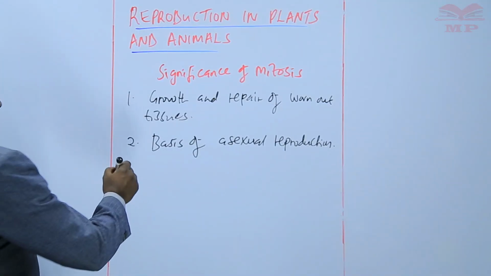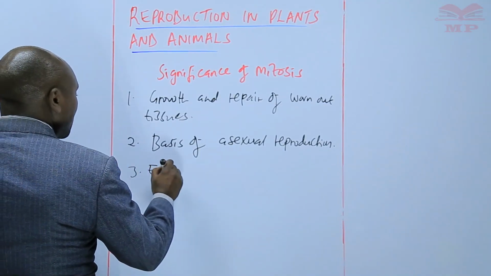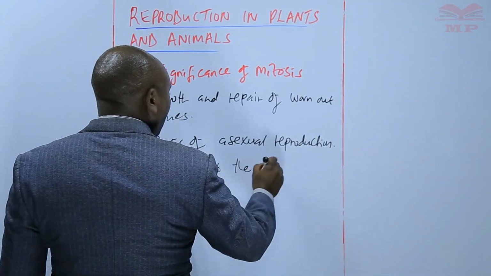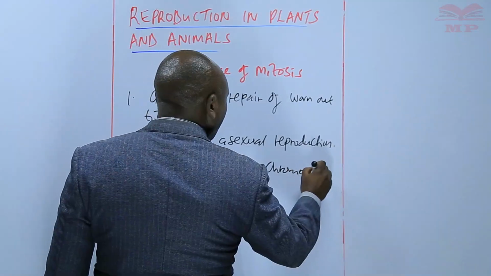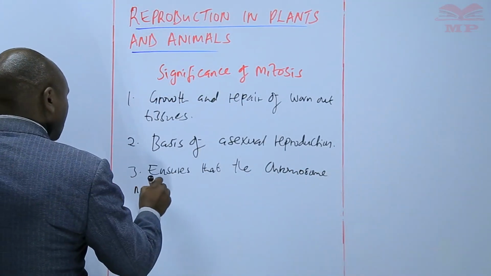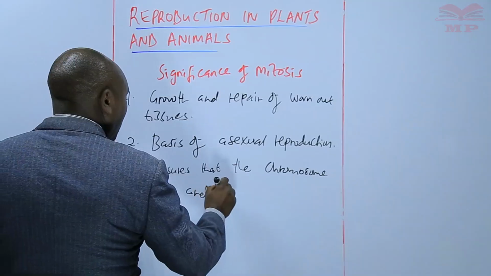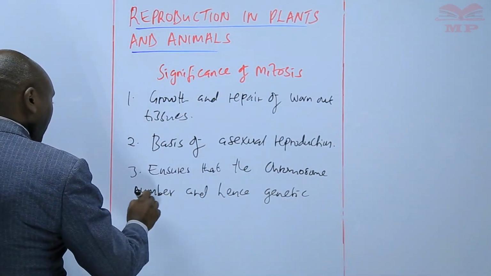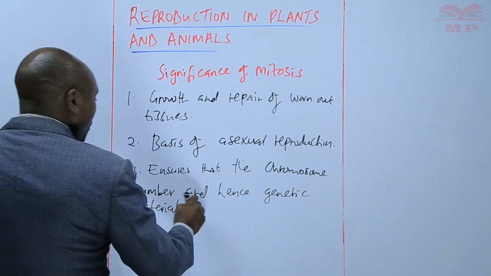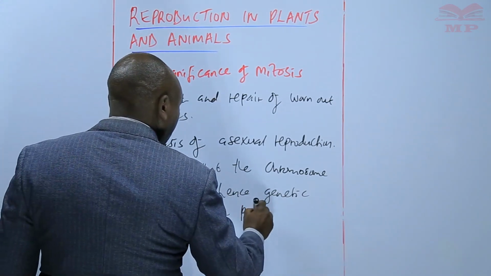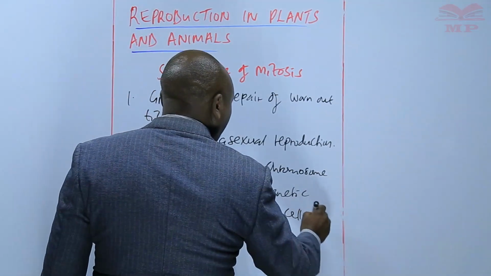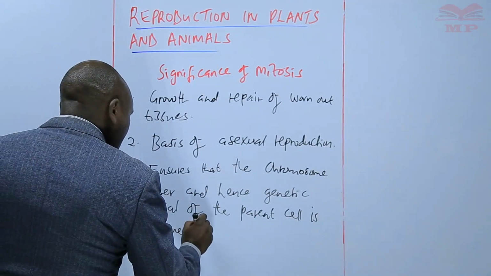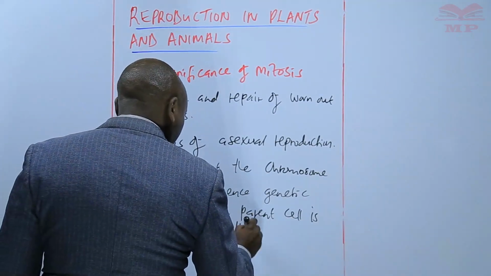Number three, mitosis also ensures that the chromosome number and therefore genetic material of the parent cell is the same as the daughter cell.